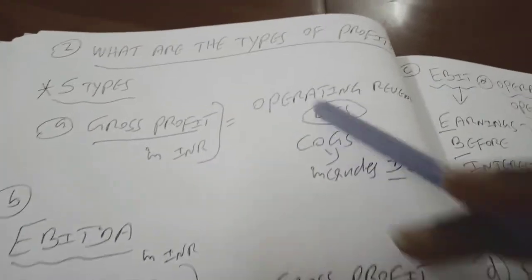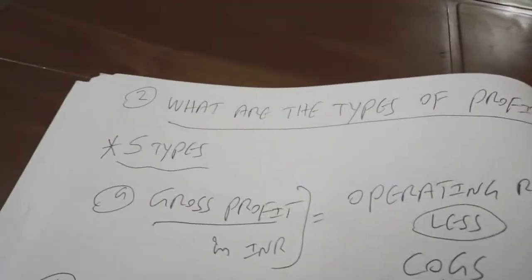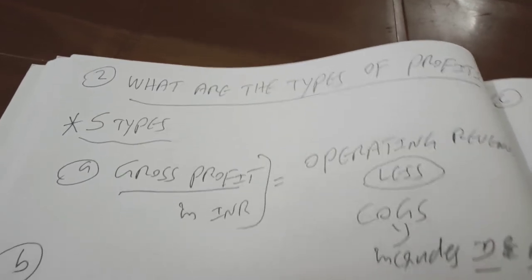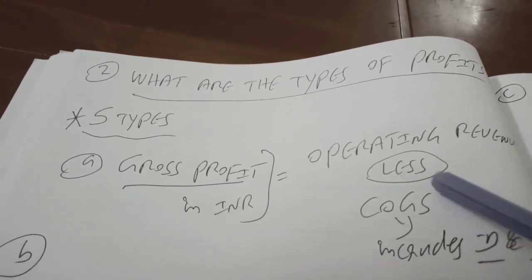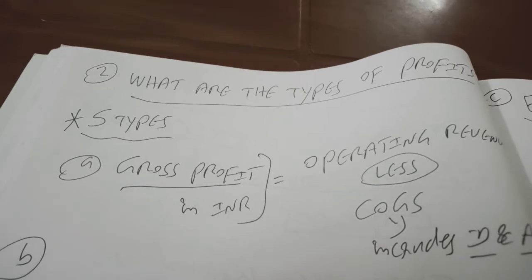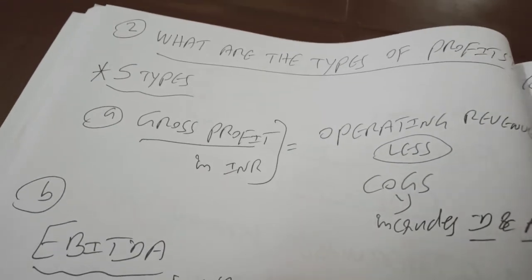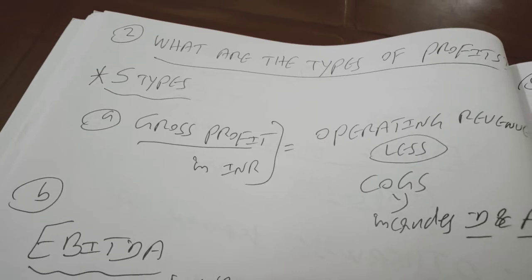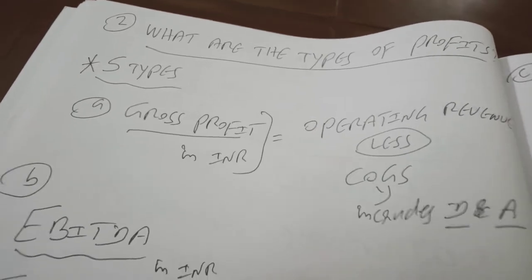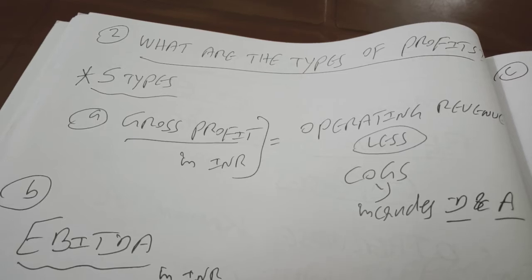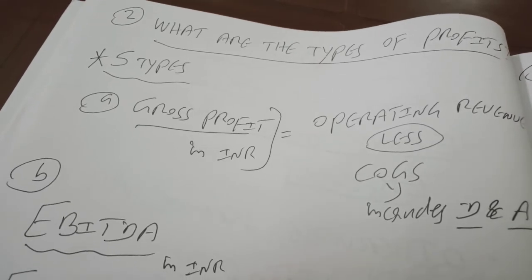Let's look at question number two now. What are the different types of profits, right? When I talk about profit, basically we are going to look at the income statement of the company. You know the top line is revenue. You also know the bottom line is net profit, right? So from the top line to the bottom line, whatever is presented in terms of line items in the income statement, we are going to make use of in computing different profits, right?